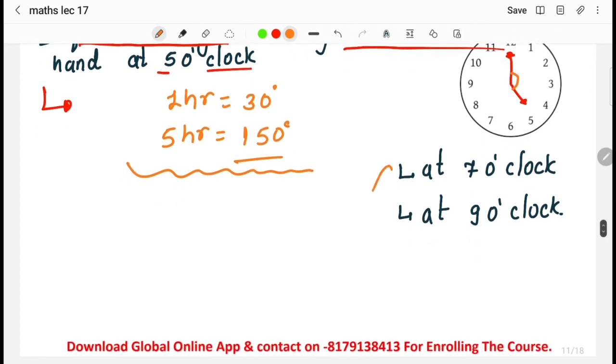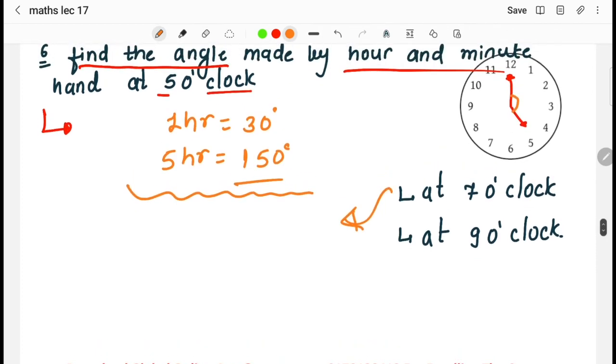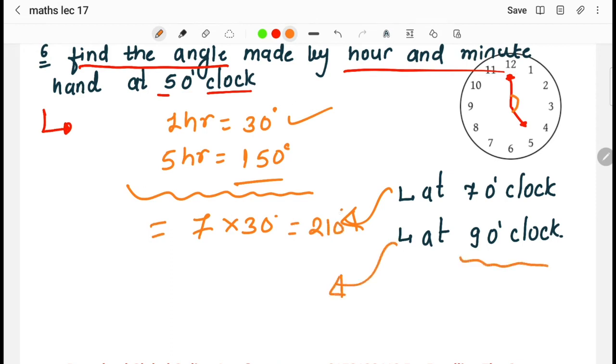For 7 o'clock, if we have to find the angle, what we will do is 7 into 30 degrees. As we know, for 1 hour it is 30 degrees, so for 7 hours it will be 7 into 30 degrees, that is 210 degrees. If we have to find the same for 9 o'clock, how will we find it? We have to find it in the same way, right?